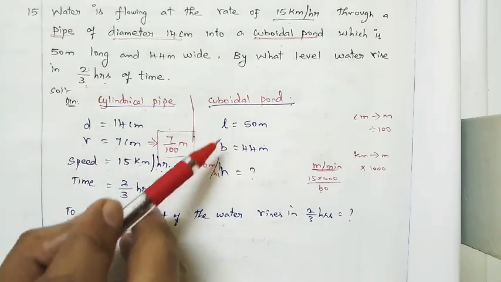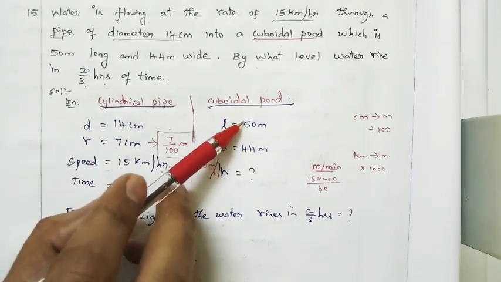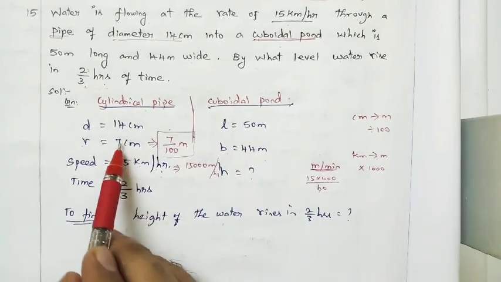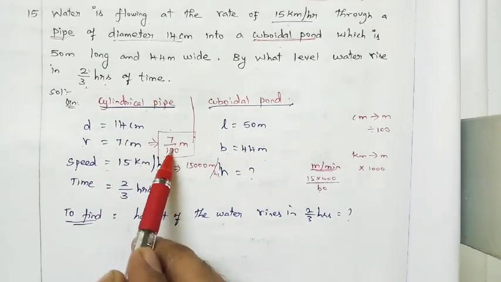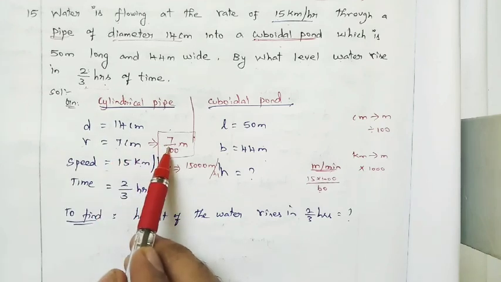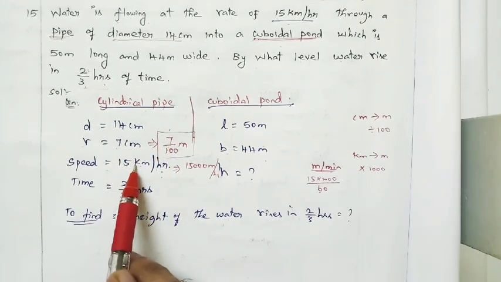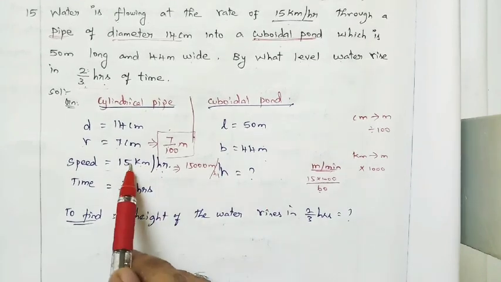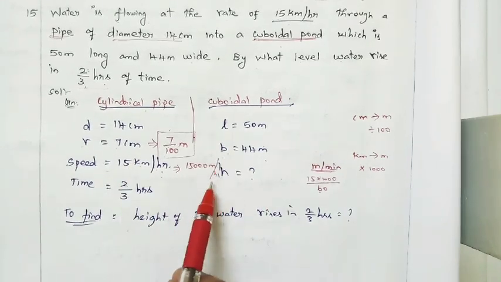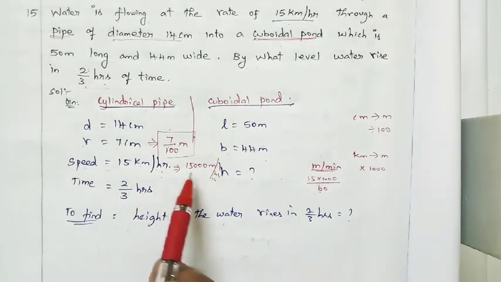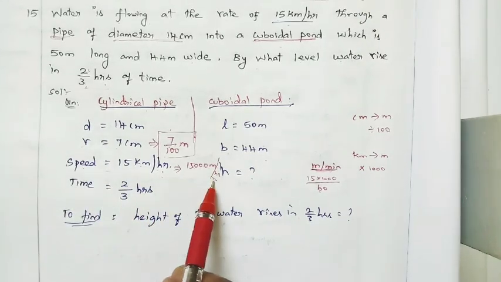But the distance unit is in meters, so centimeter I have converted into meters, right? But the speed is in kilometers, so I am just converting to meters. So it is 15 into 1000, 15,000 meter per hour. So per hour, what is the speed? 15,000 meter per hour, right?